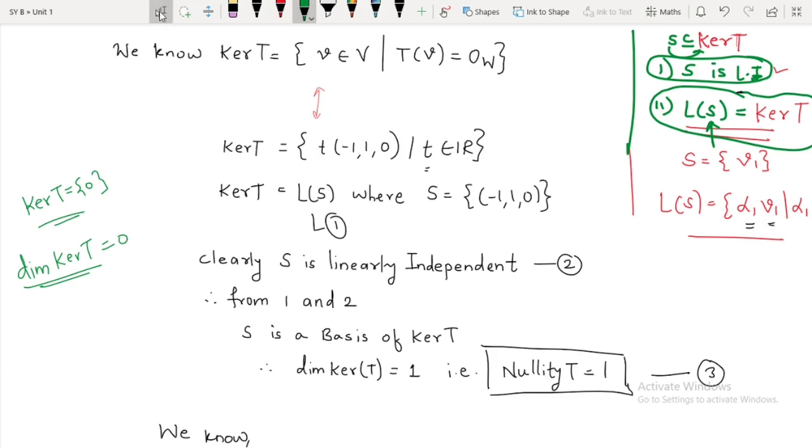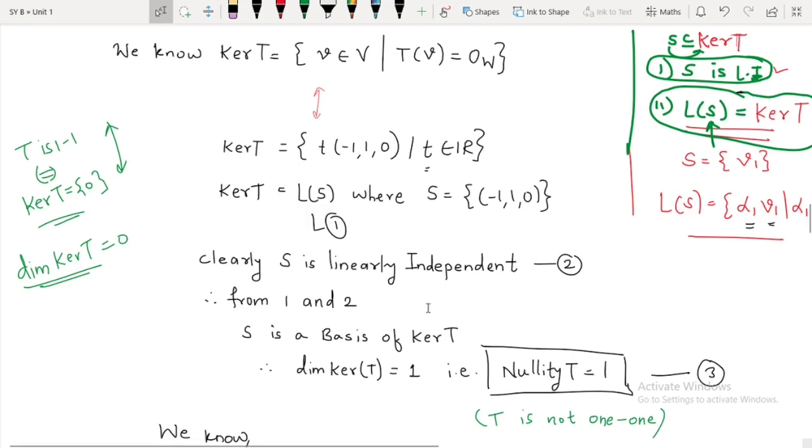But in this case the dimension of kernel of T is 1, so it is not equal to 0, and therefore we can say that it is not 1-1, because the result we have learned is an if and only if: T is 1-1 if and only if kernel of T is equal to singleton 0. Remember this result can be applied only if T is a linear transformation. Over here the kernel of T is not equal to singleton 0, so T is not 1-1.